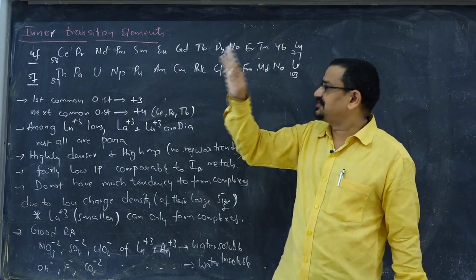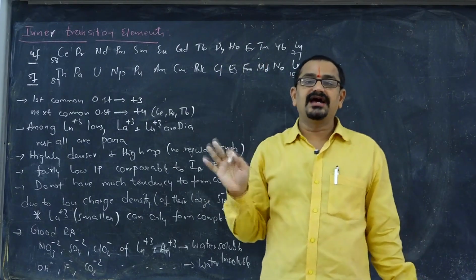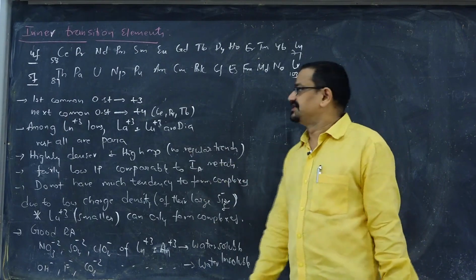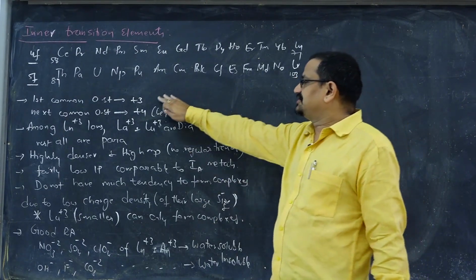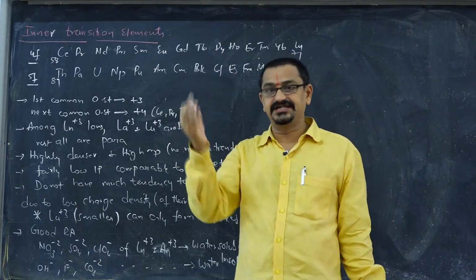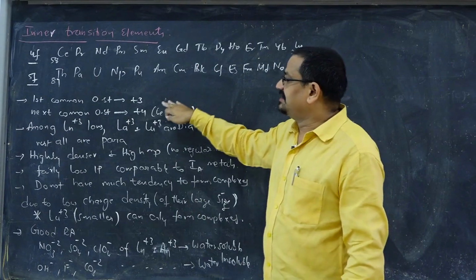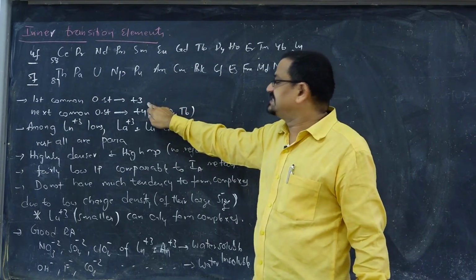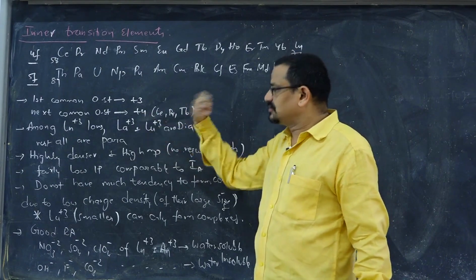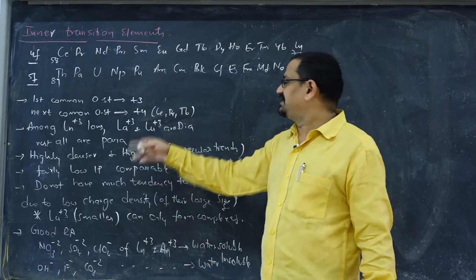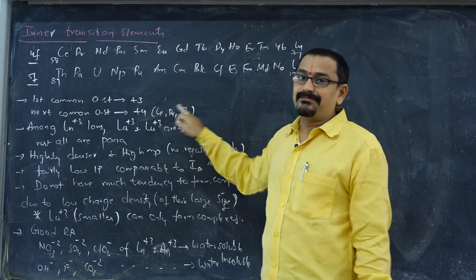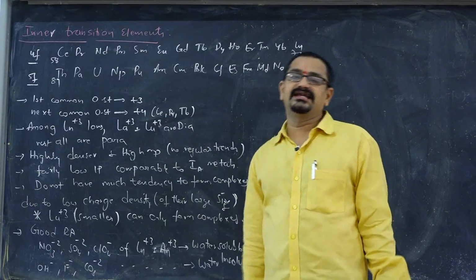So in both the transition and inner transition elements, one has to be perfect in their electronic configuration, which is clearly differentiated there. Next, their common oxidation state is +3. In transition elements, +2 is the first common oxidation state, next common is +3. In inner transition elements, +3 is the first common, +4 is next common. And even that +4 appears in a stable way only in cerium, praseodymium and terbium; the rest are again unstable.